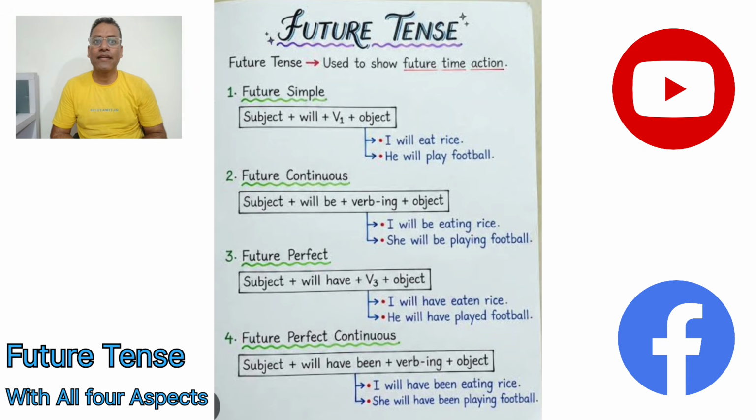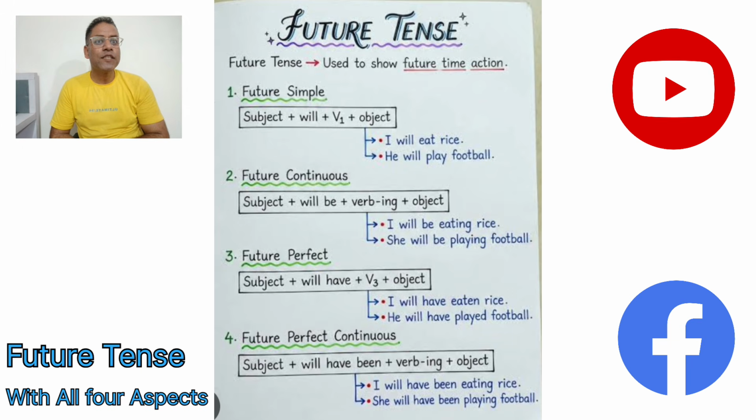We have an example here: as per the previous rule, in the present tense formation, it should have been "he will has play football," but it is not like that. It is "he will have played football." So in place of "has," as per that, that's why English grammar is the grammar of exceptions. We have a lot of exceptions. Anyway, he will have played football. That is for the future perfect.